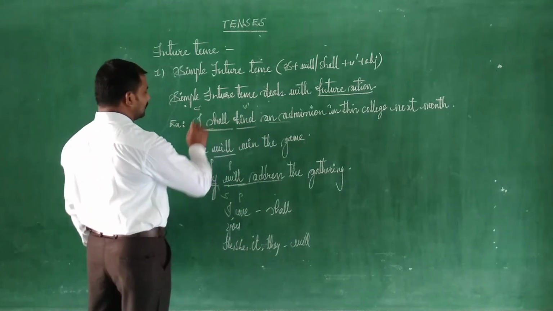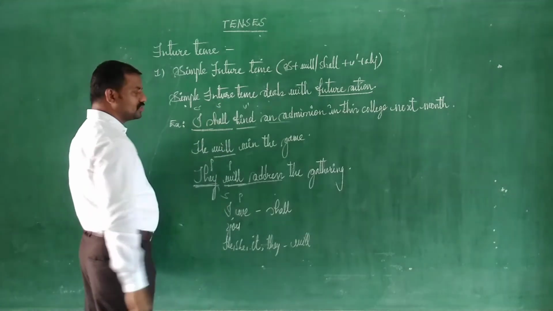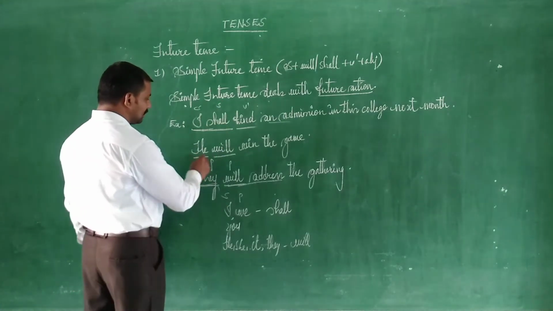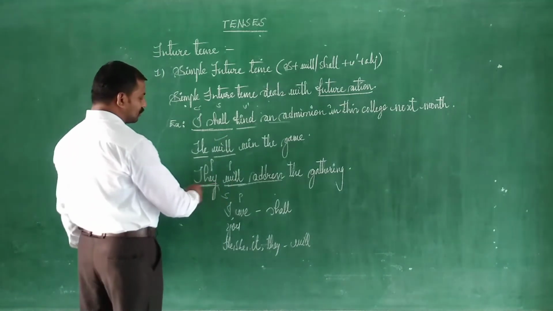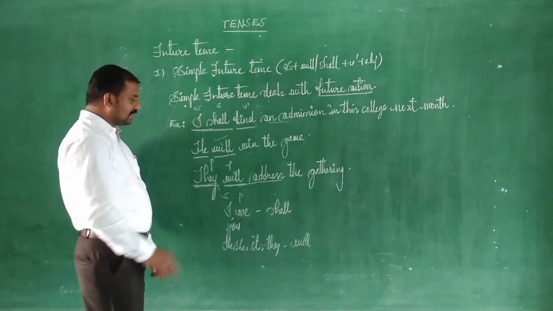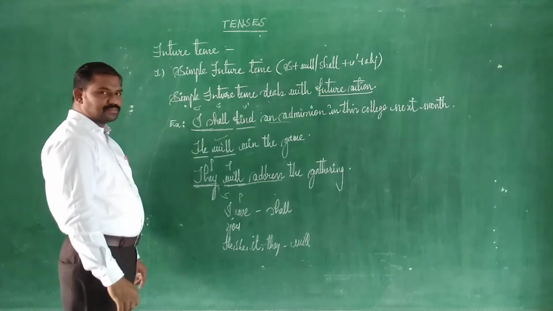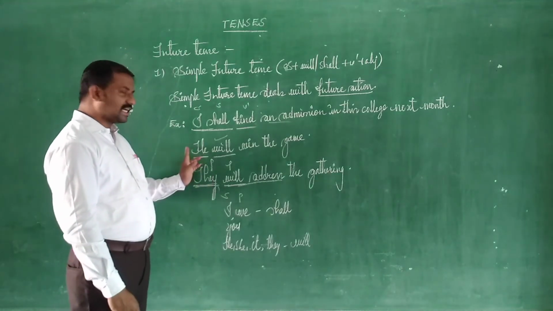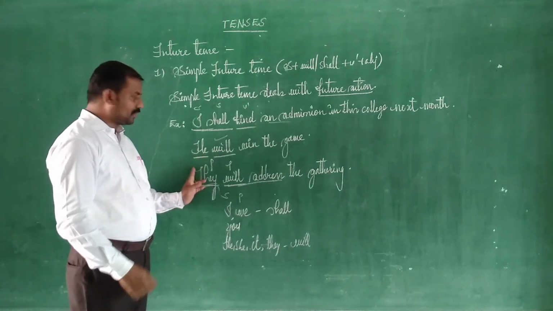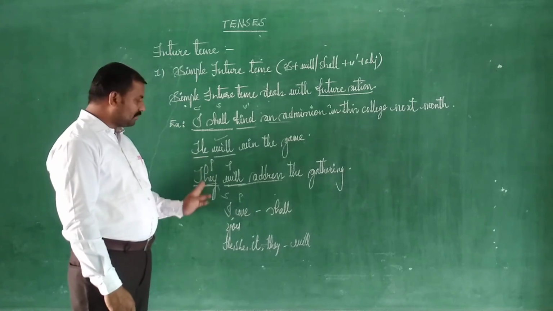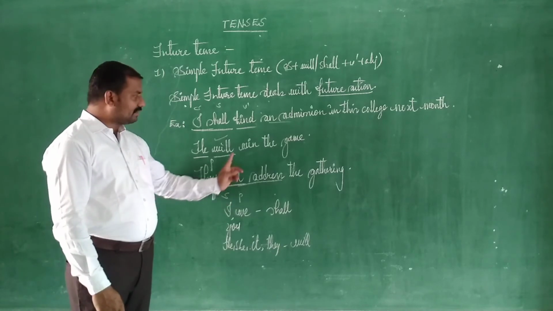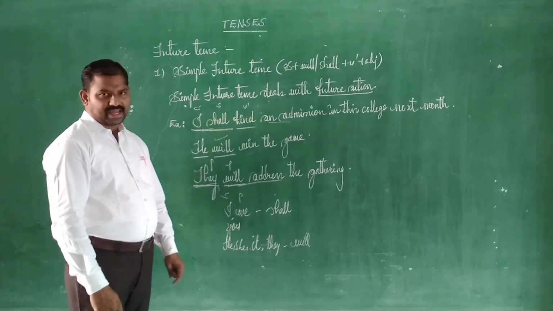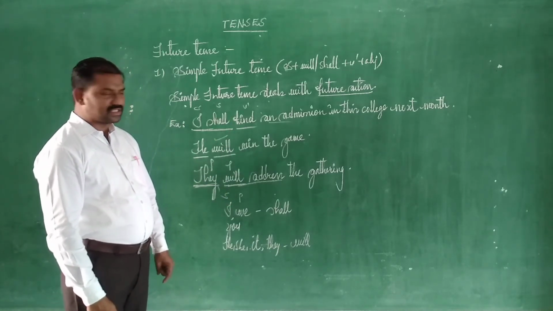Now coming to this. So we have I, singular subject, so we have used shall appropriately, right? This is third person singular, so of course we have used will here. And of course plural subject also, no problem. Other than this, we can call them second person, third person, plural pronouns, whatever we are getting, all of them can carry will next to them whenever they are representing future action. Now I think it is clear to you.